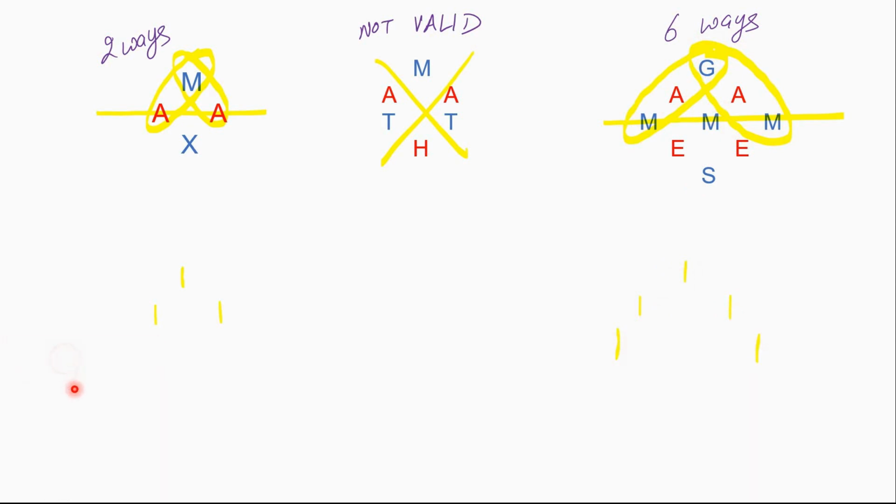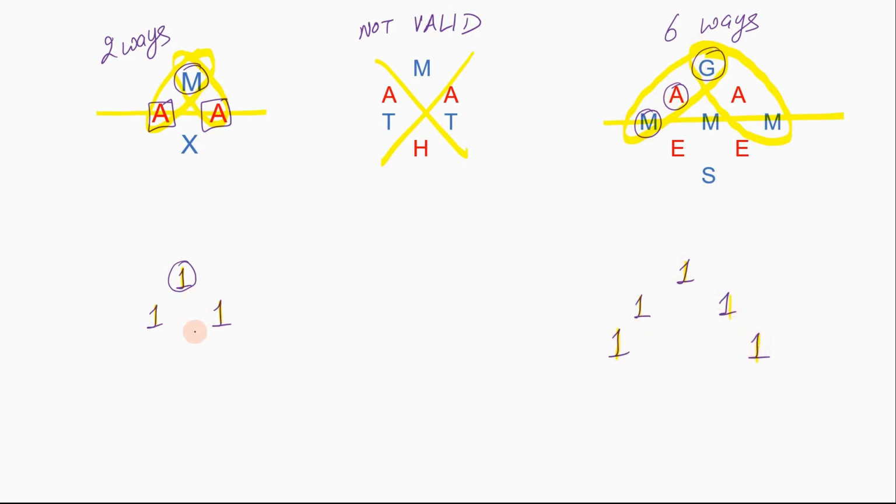Alright, let's move on. So now, for this M, we have written 1 here. For this A, we have written 1 here. Similarly, for this G, we have written 1 here, 1 for each of these elements, and similarly over here.